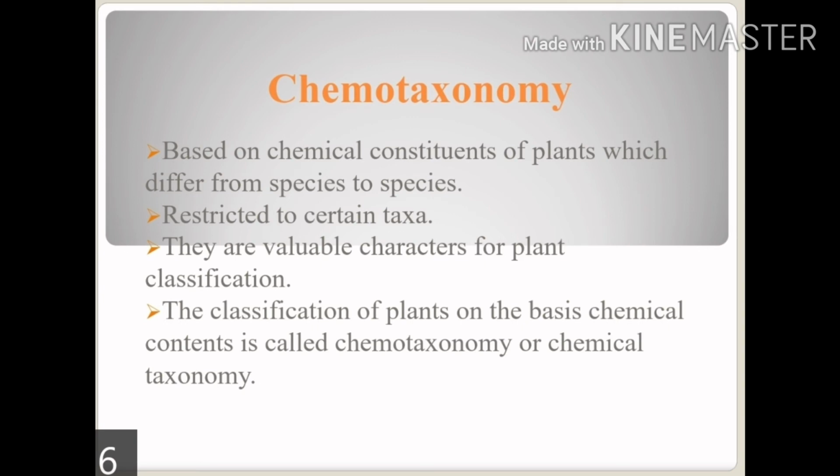Next important term is chemotaxonomy. As the name suggests, it is based on the chemical constituents of plants, which differ from species to species, because all plants have different chemical constituents, and in some cases they are very restricted to certain taxa. They are valuable characters for plant classification, because by each single character we can classify the plants. The classification of plants on the basis of chemical content is called chemotaxonomy, or we can also say chemical taxonomy.